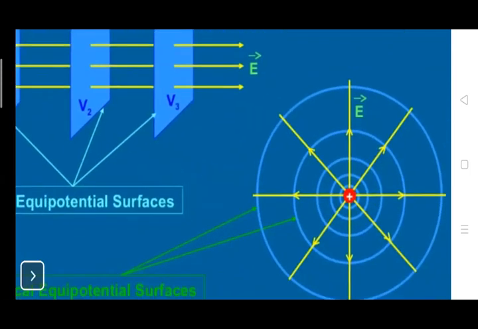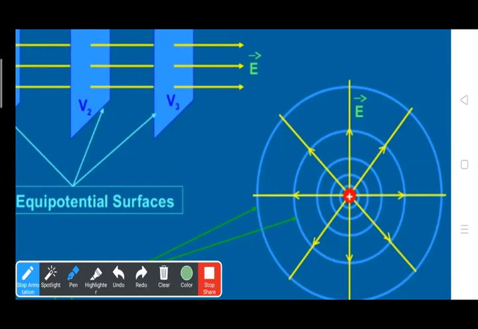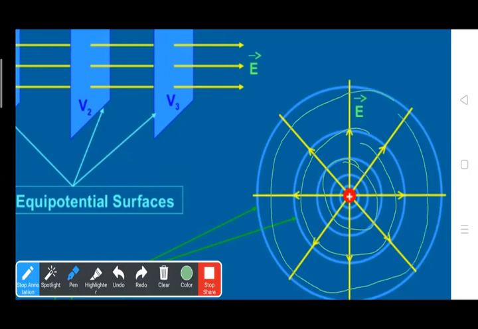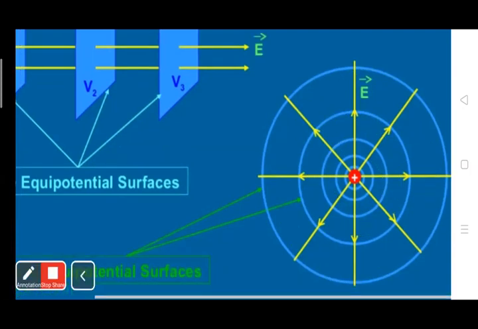Suppose a plus Q charge, and we draw a potential surface due to this charge. This is a sphere, a spherical surface. The potential at every point of this sphere will always be the same. So this is a spherical equipotential surface.